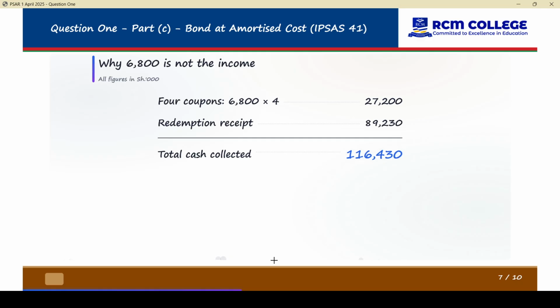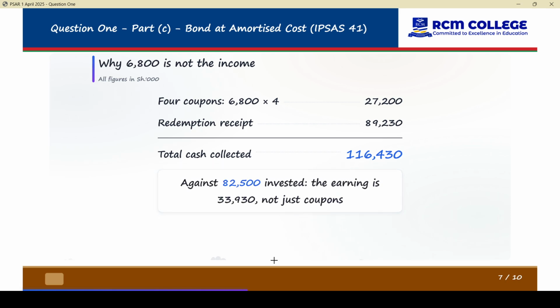Remember, you invested about 82,000, and now it has become 116,000. The difference is your income. As we do the amortization, the earning is 33,930.